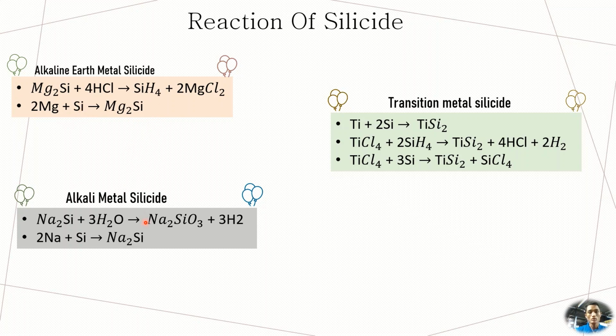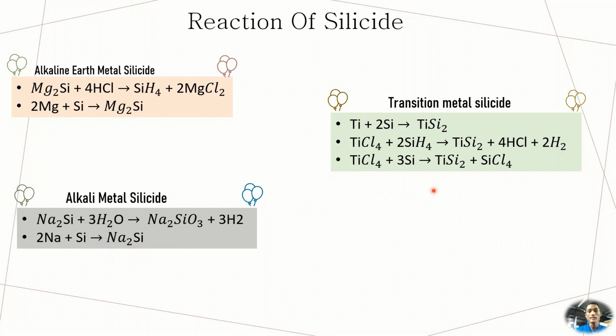Next, we are going to talk about alkali metal silicide, where sodium silicide reacts with water, it will produce sodium metasilicate and 3 molecules of hydrogen gas. How to form sodium silicide? 2 sodium reacts with silicon to give sodium silicide.